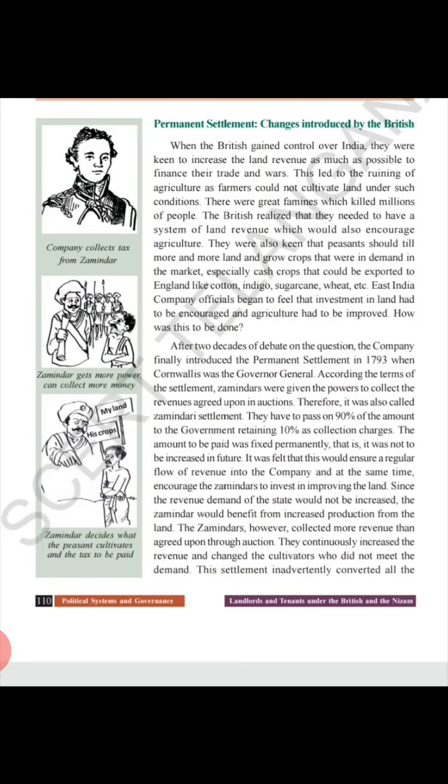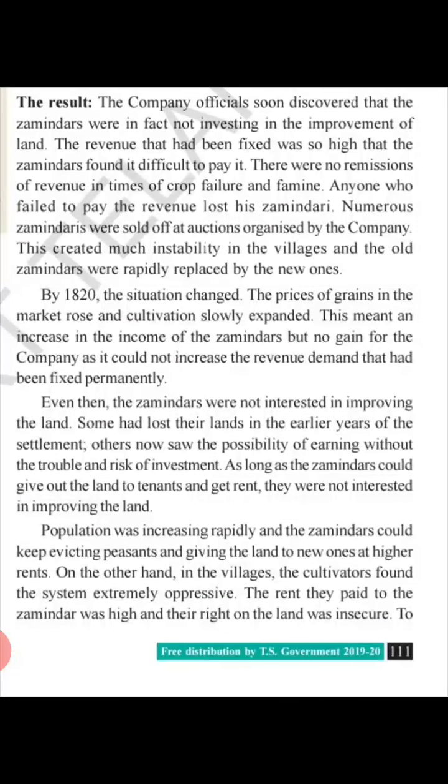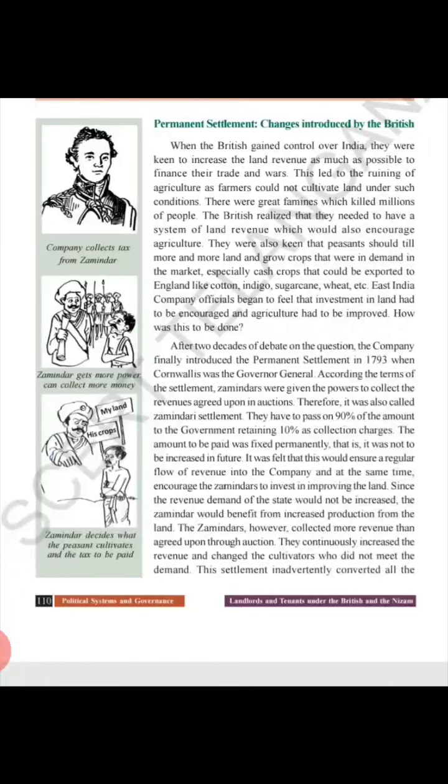When they introduced this system, Cornwallis was the Governor General of India, and this system of permanent settlement was actually started in the year 1793. At that time the Governor General of India was Cornwallis, who was appointed by the East India Company, that is, through the Britishers he had been appointed.